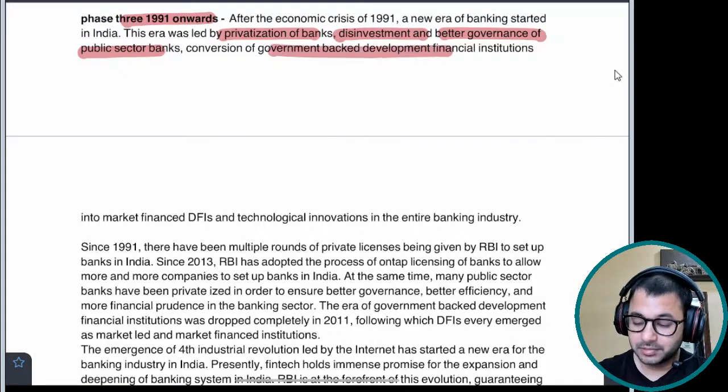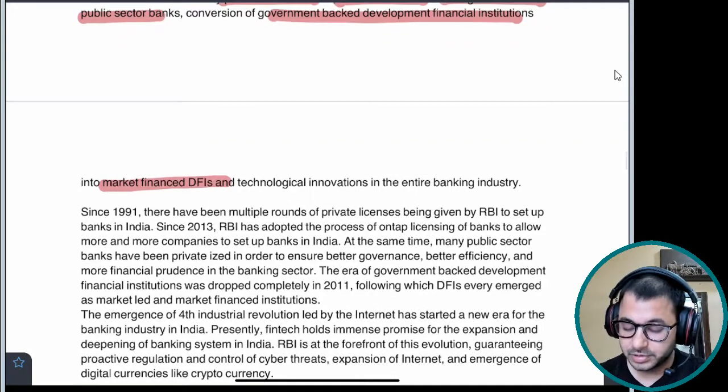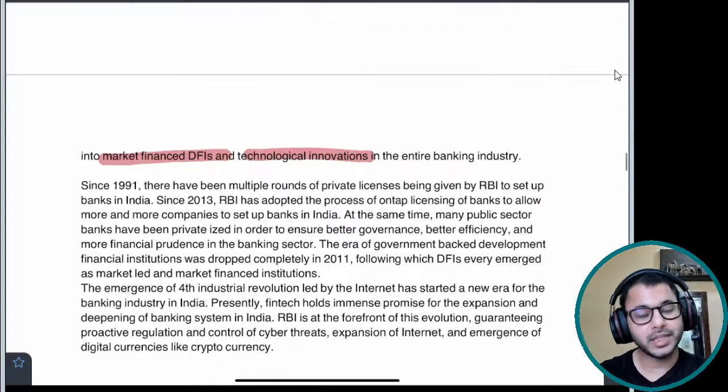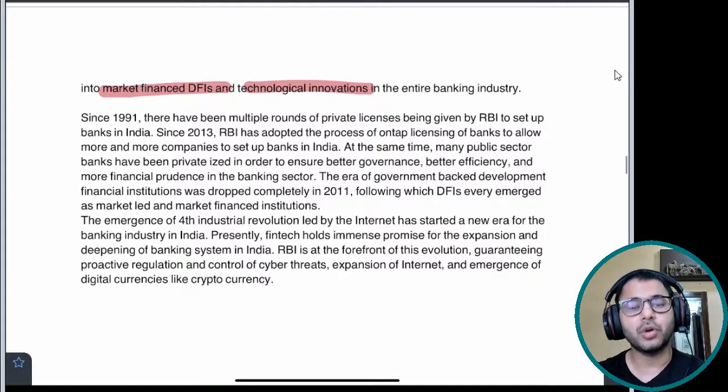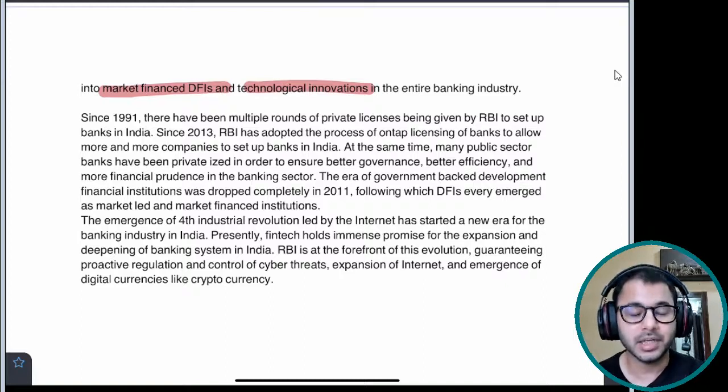Conversion of government-backed development financial institutions into market-financed development financial institutions, and technological innovation. तो मैंने टेक्नोलॉजिकल इनोवेशन को भी मेंशन किया है because it's such an important part. एक मेंशन उसका बनता है. You can write more on it if you want to. You will have enough space. आप लिख सकते हैं उसके बारे में.